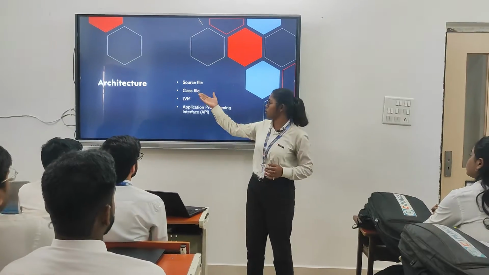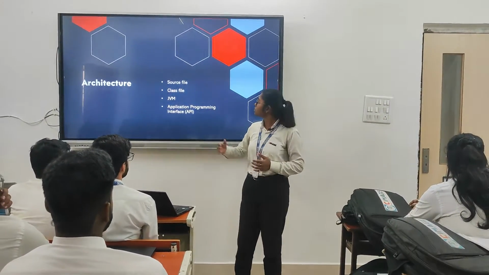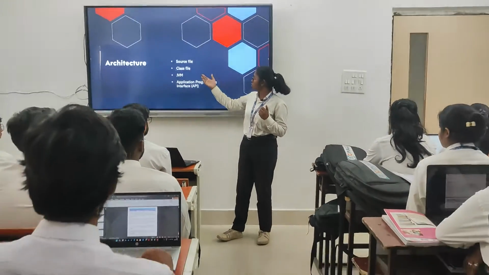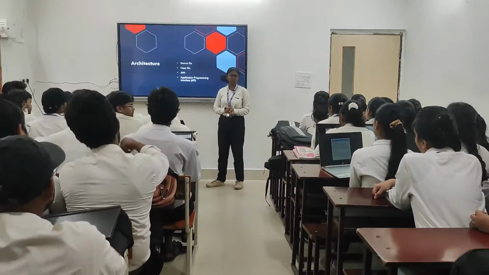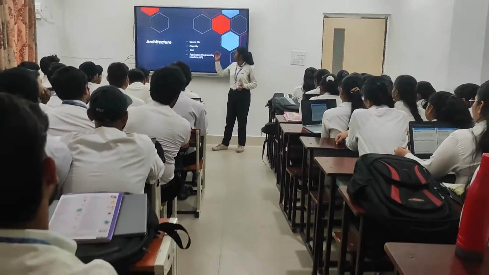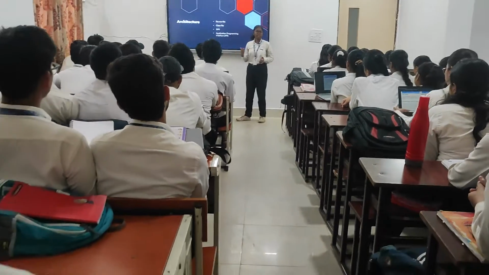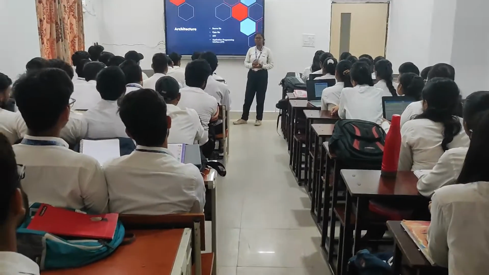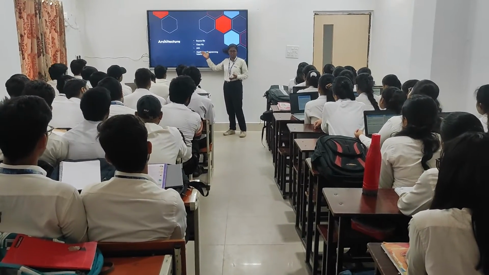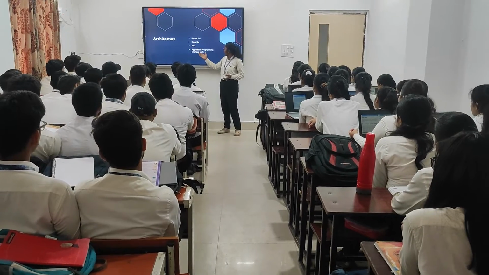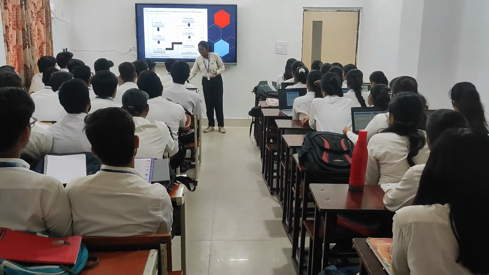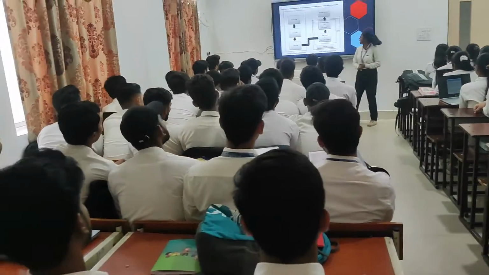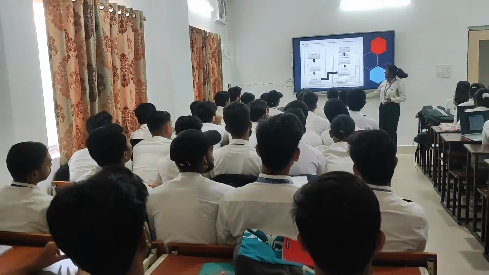First of all, the source file, where we write the code. The class file, which is the compiled version of the source file. JVM, which is Java Virtual Machine, where the code is run. And if we need some functionality to work with that code, then we have API, which is Application Programming Interface. To understand it better, we have this diagram.